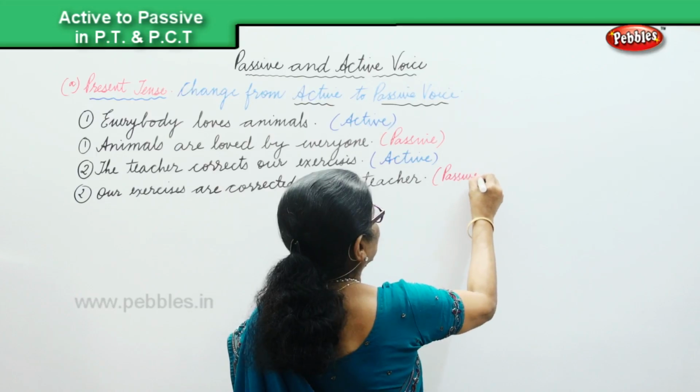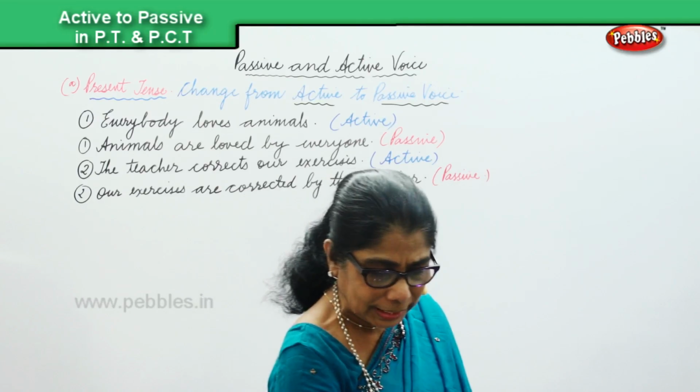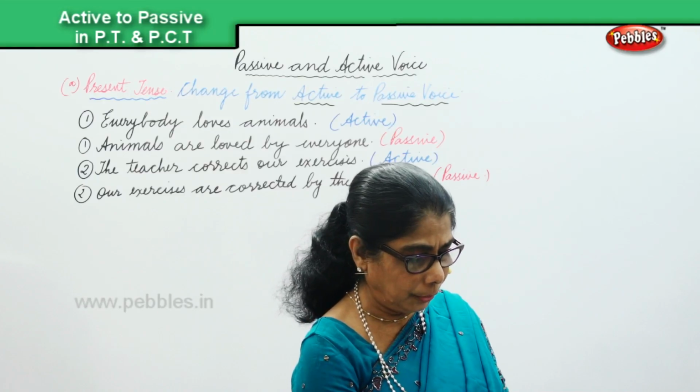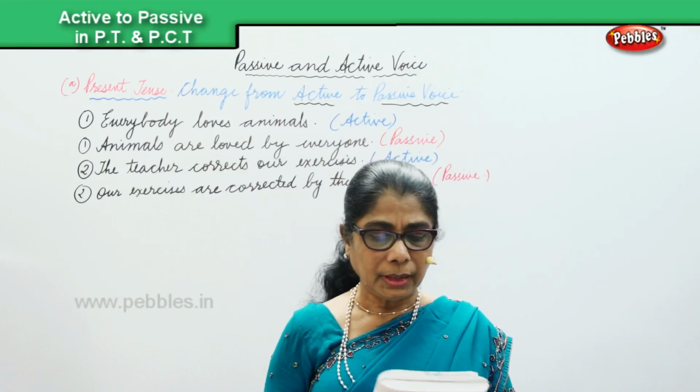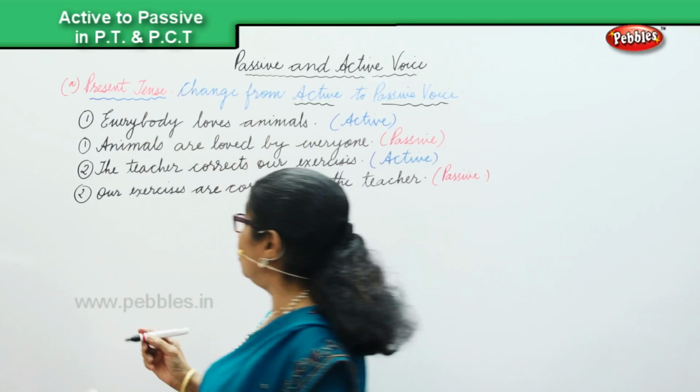We will do one more sentence in this. One more sentence shall we do? Now, the strong wind blows the trees down.